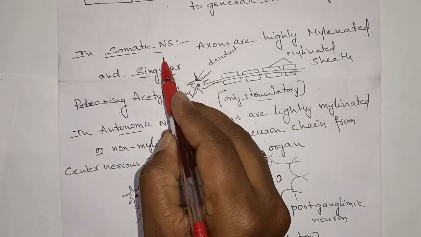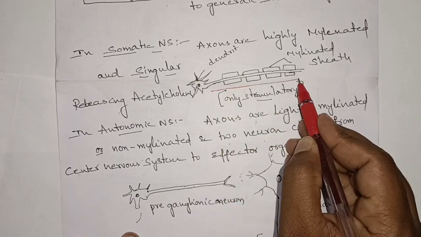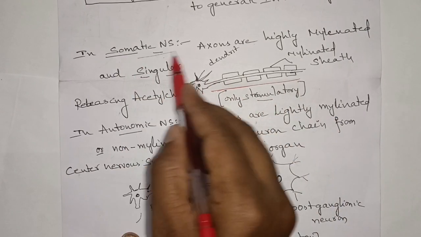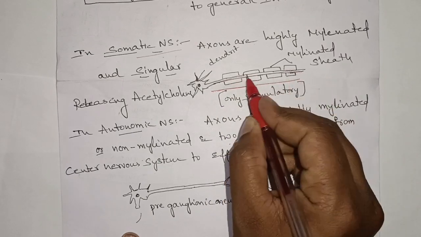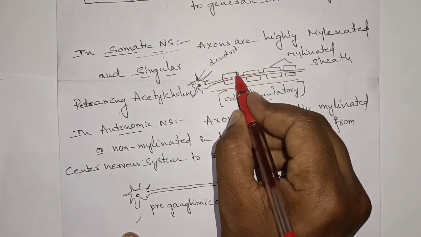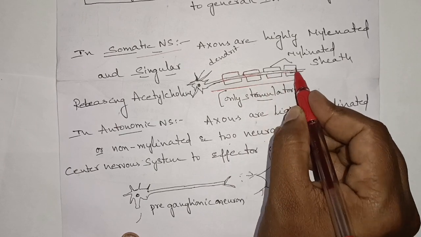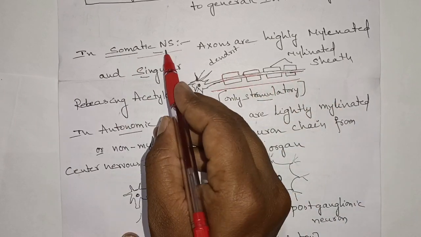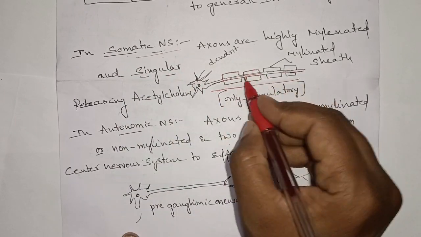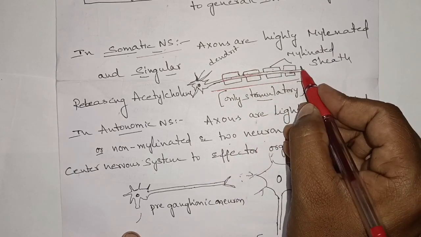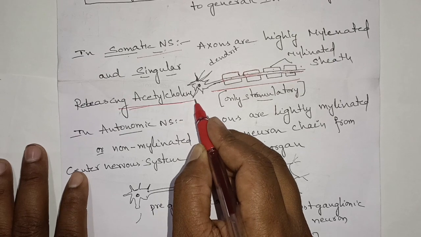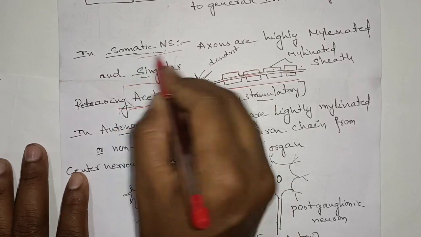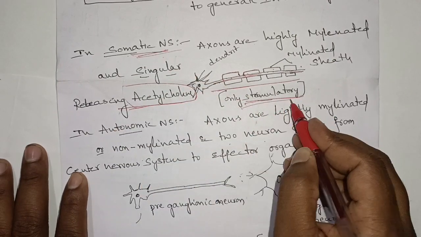Here, in the somatic nervous system, this is the structure of a neuron. In the somatic nervous system, this is the structure of the axon. Here this axon is covered by a myelin sheath. In the somatic nervous system, the nerves are highly myelinated and they release acetylcholine. The role of this acetylcholine in the somatic nervous system is stimulatory.